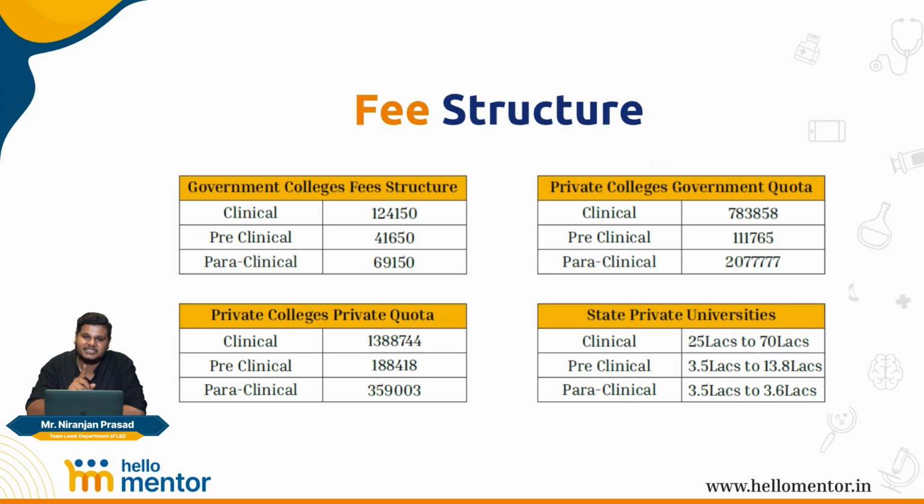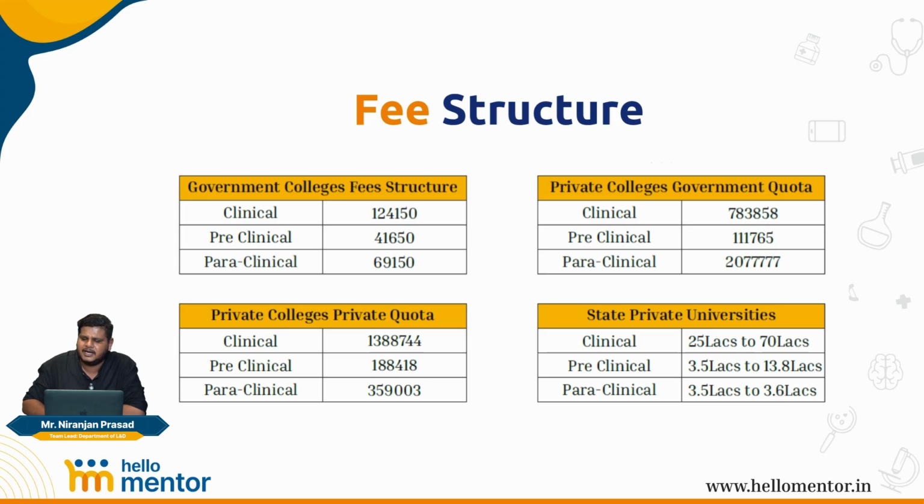Similarly, I told you, state private universities have autonomy in their private college, private seats fee structure. When we're looking at the private college, private seats fee structure, we are looking at 25 lakhs to 70 lakh rupees for your clinical branches. Once again, certain colleges even go lower than this. Like I told you, SDM Dharwad is at 7 lakhs, 10 lakhs. You have fees on offer for different clinical branches as well.